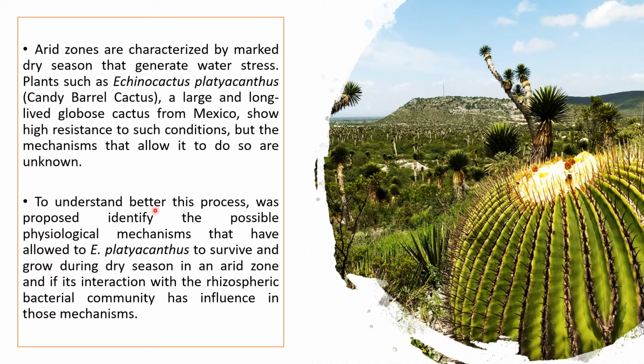To better understand this process, it was proposed to identify the possible physiological mechanisms that have allowed Echinocactus platyacanthus to survive and grow during the dry season in an arid zone, and whether its interaction with the rhizospheric bacterial community has an influence on those mechanisms.